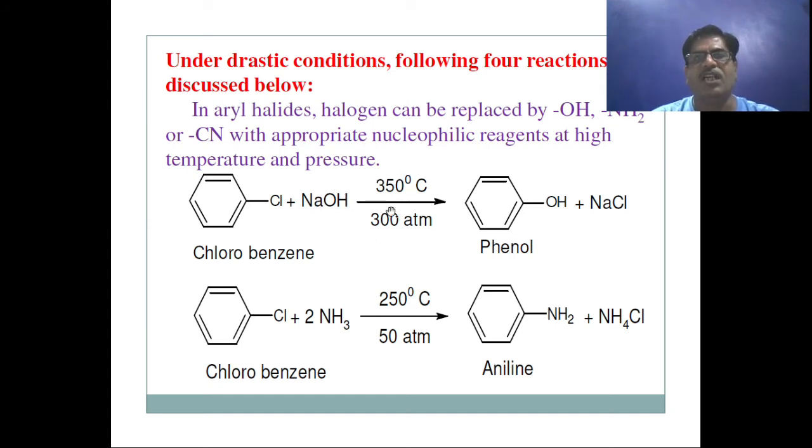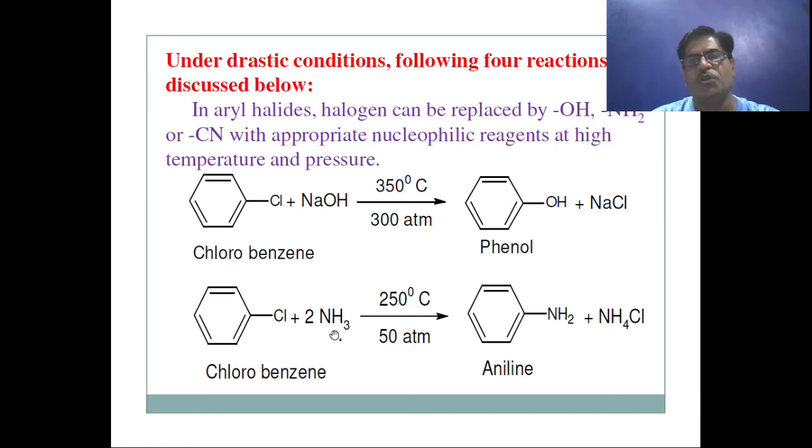Here these are drastic conditions. In another reaction, chlorobenzene reacts with 2 moles of ammonia at 250 degrees temperature and 50 atmosphere pressure.